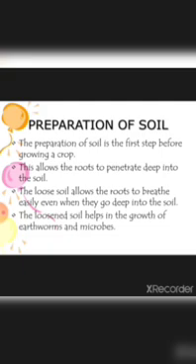So the loose soil allows the roots to breathe easily even when they go deep into the soil. If you prepare the soil properly, the soil will become loose. So it allows the roots to breathe easily even when they go deep into the soil. The loosened soil also helps in the growth of earthworms and microbes. We already know earthworms and microbes help the plants to grow well.